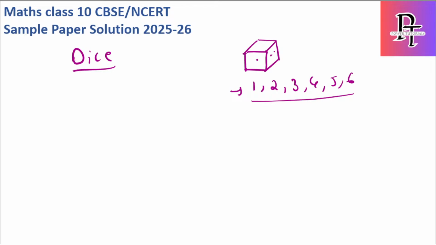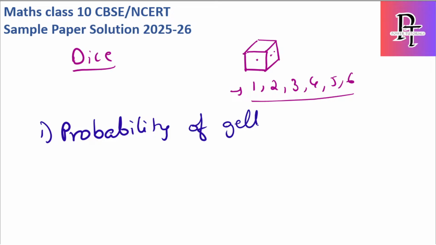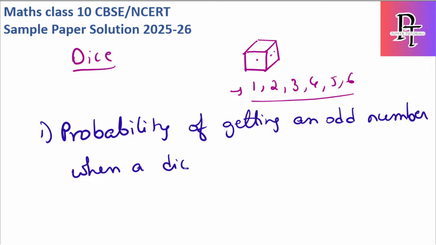Now in which ways can the questions be asked? Let's find how to find it. First case, the probability of getting an odd number when a dice is thrown once.